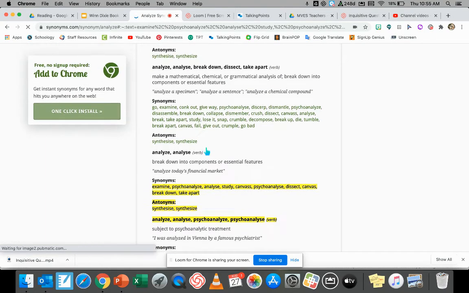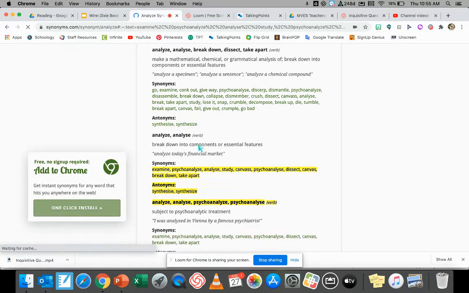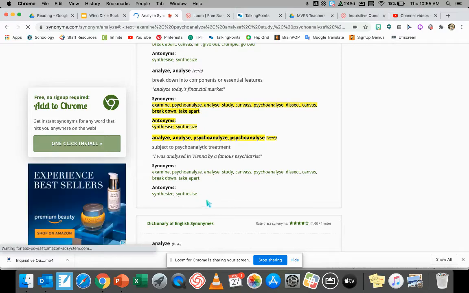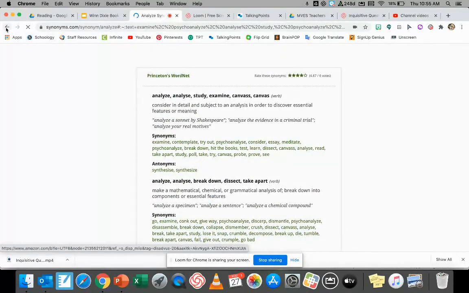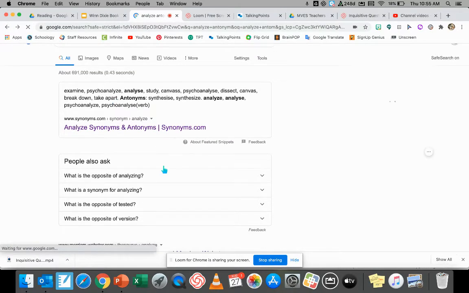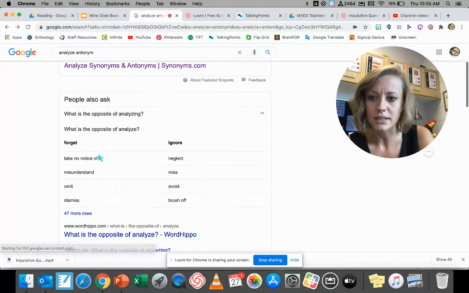So it looks like I have a couple synonyms and antonyms here. Synthesize, that's kind of hard. That's not a helpful website. Oftentimes you might have to look through. Hey, let's look here. Look at this.